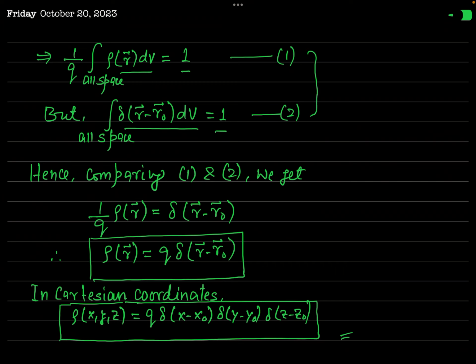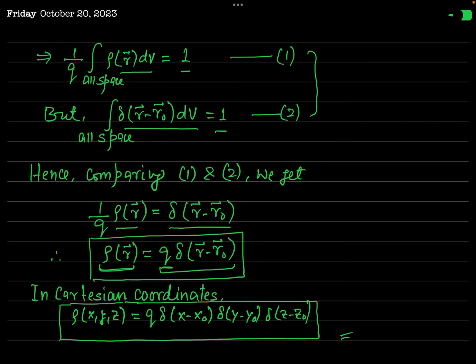Comparing these two equations, you can say that 1 over Q times rho of r will be equal to delta of r minus r naught. And therefore rho of r is equal to what? This is Q times the Dirac delta function. So in this way, you can see how the volume charge density can be defined for a point charge Q in terms of the Dirac delta function.